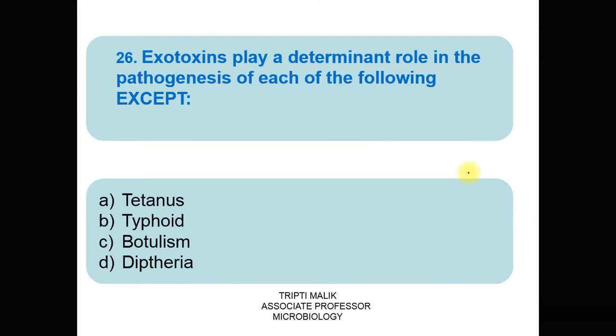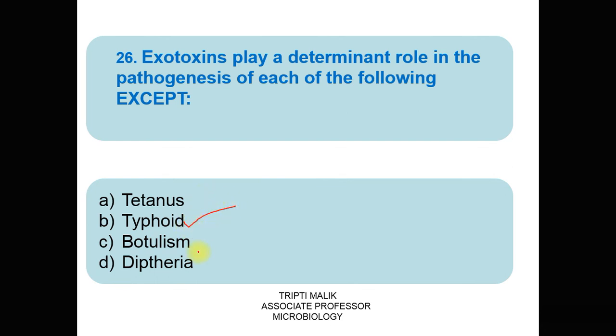Question 26. Exotoxins play a determinant role in the pathogenesis of the following except A. Tetanus, B. Typhoid, C. Botulism, D. Diphtheria. The correct answer is B. Typhoid.